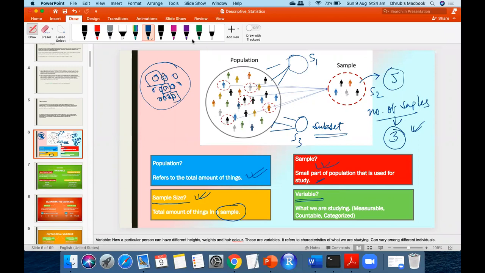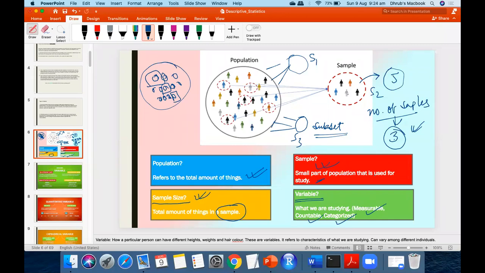Correct. Now that was in the programming language, but in stats we keep things simple. In stats we call a variable whatever we are going to study, and the condition is that it should be measurable, countable, or categorized. It should be in one of these categories. We will see further subdivision of this, but mainly it is divided into these parts.